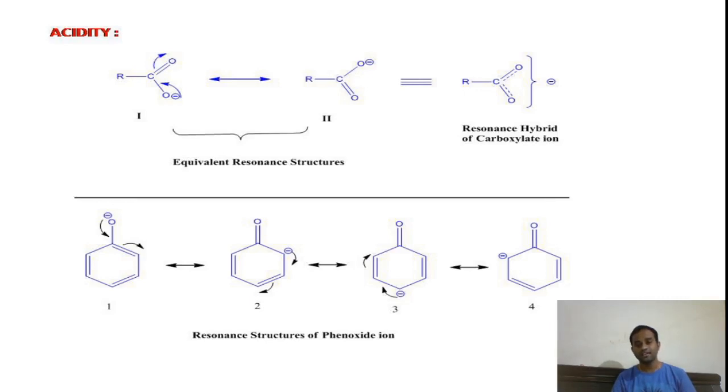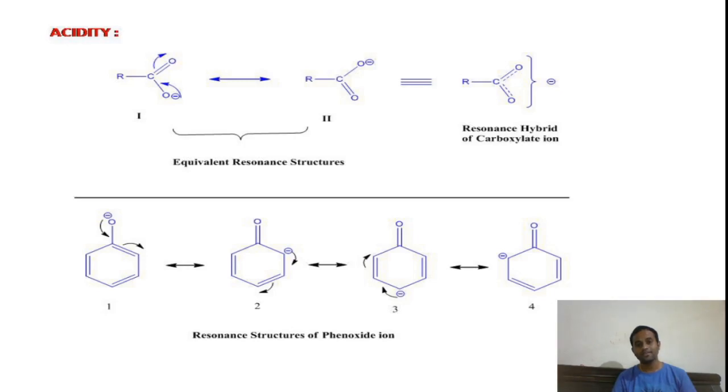You can see on the screen the phenoxide ion forming four resonance structures. One may think that the more resonance structures, the more the stability, but that is not true. The stability of resonance structures depends on six rules.